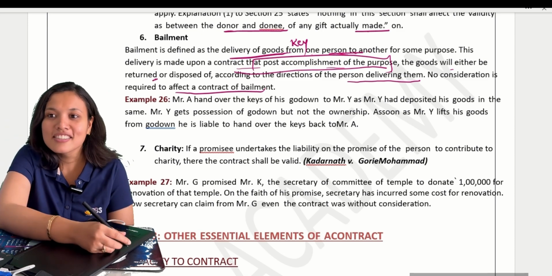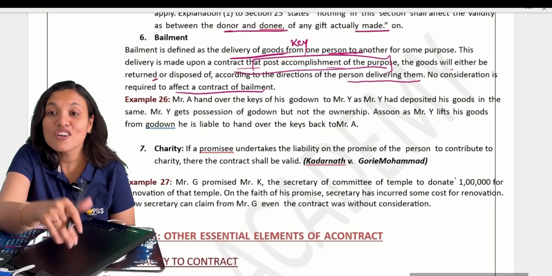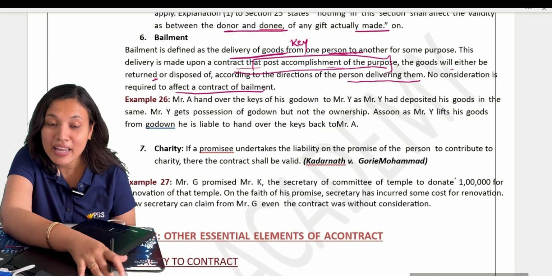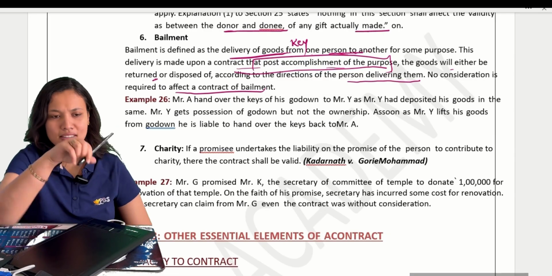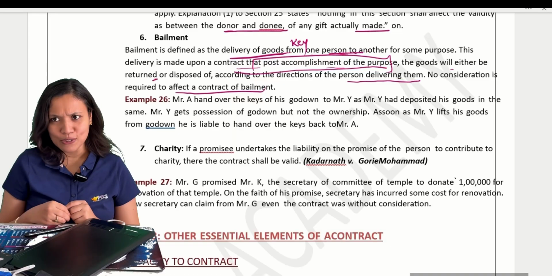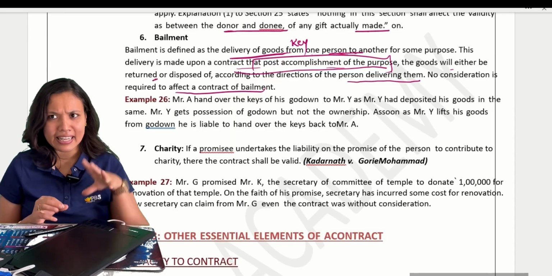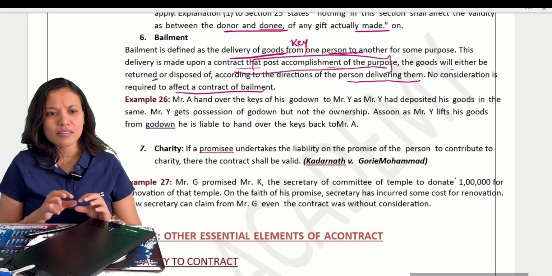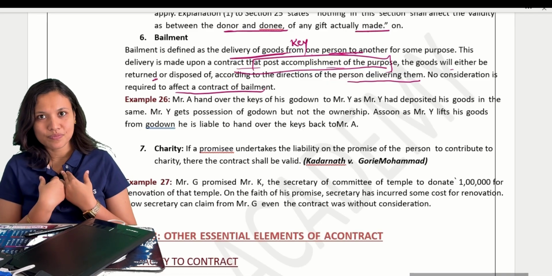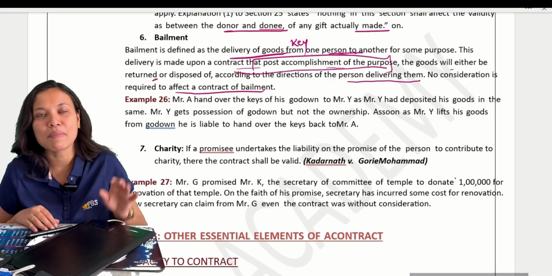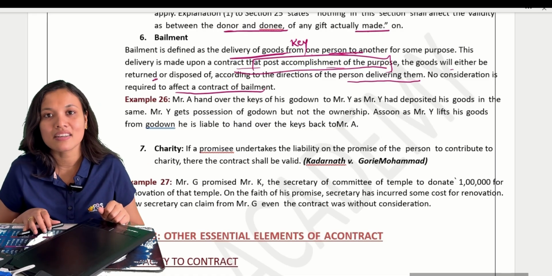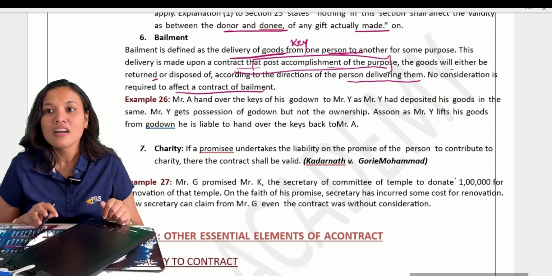It's a contract of bailment. This applies to any kind of bailment contracts. Suppose, very simple example again, I have a piece of cloth. I give it to my tailor. What am I telling the tailor? Make a beautiful dress out of it and return it to me. But this is a payment. So this is a non-gratuitous bailment, because we will be paying the money.